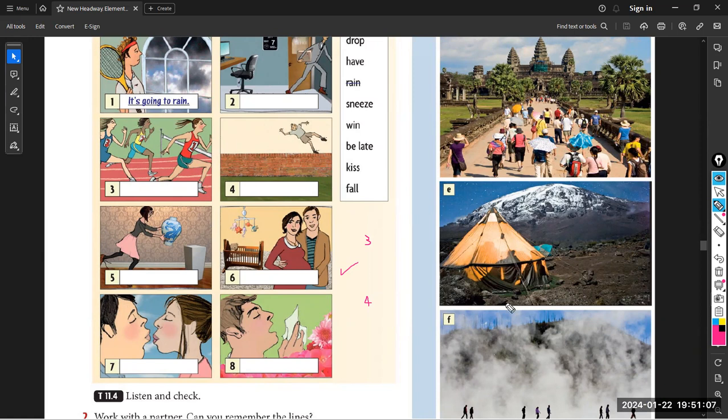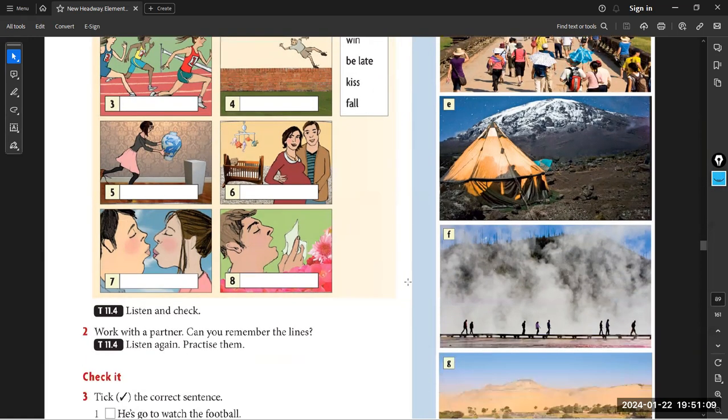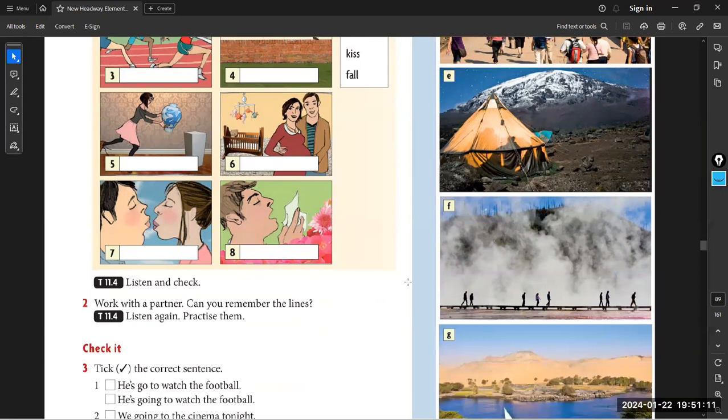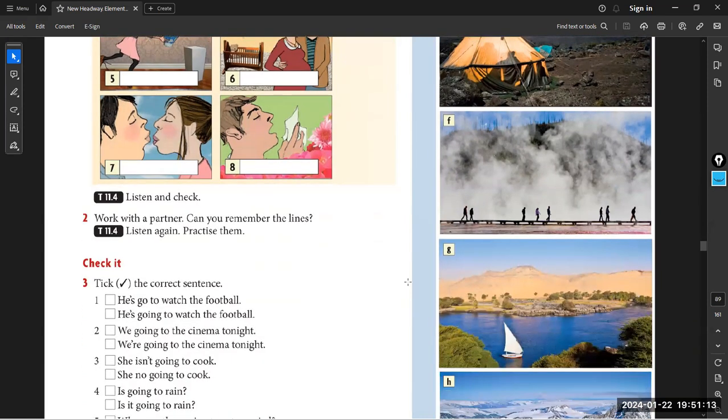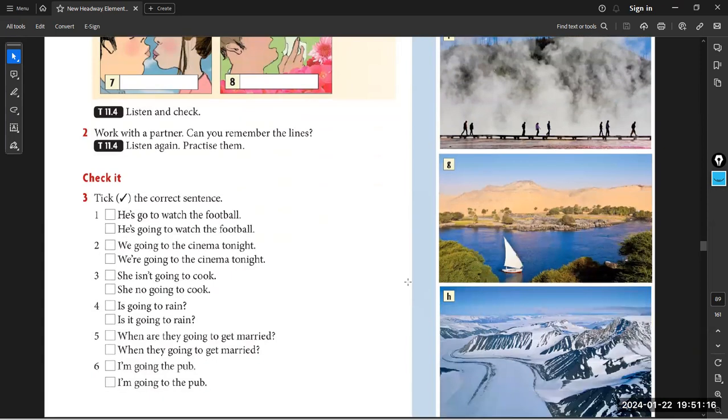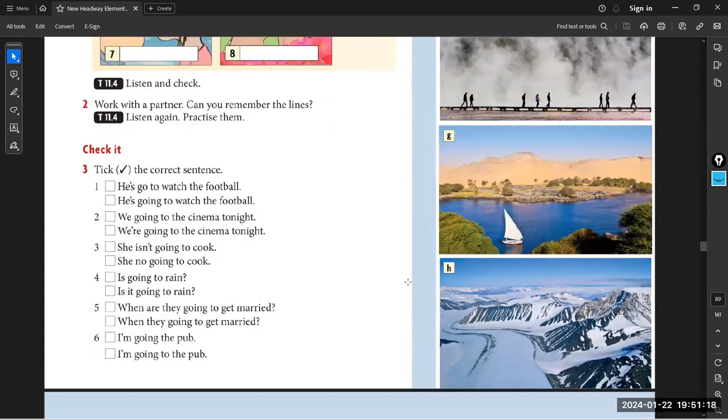Bless you. So this is it. God bless you. So this is going to, you can use it if you want to talk about any action. This action is going to happen right now. And you can use the present continuous, absolutely.